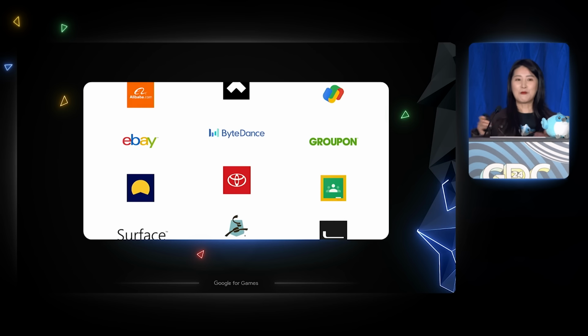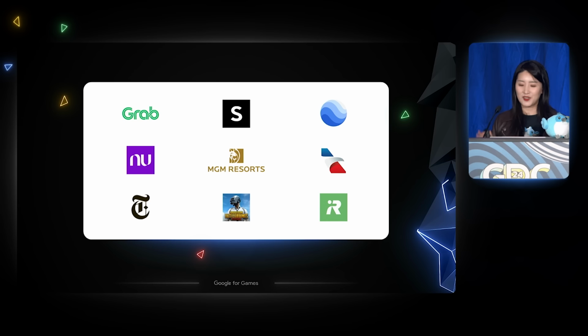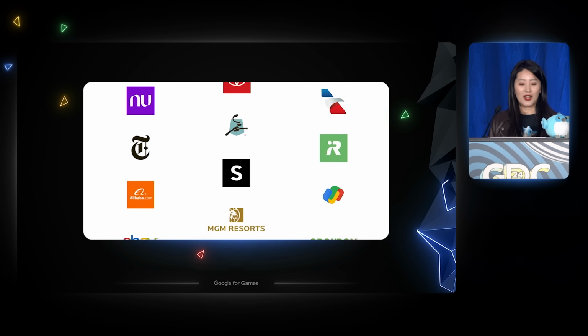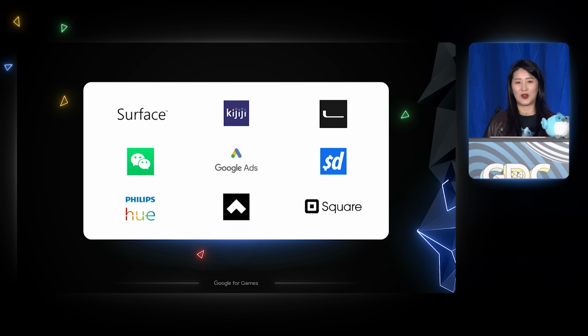And I couldn't name all of them, but tens of thousands of other companies of all sizes and industries across the world rely on Flutter to help them deliver a beautiful and unified experience across different platforms.